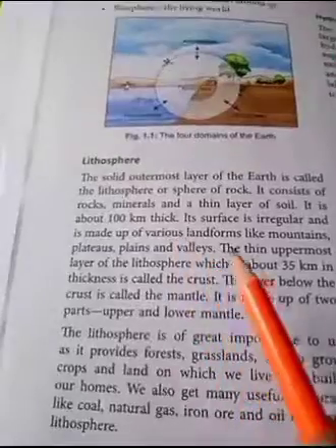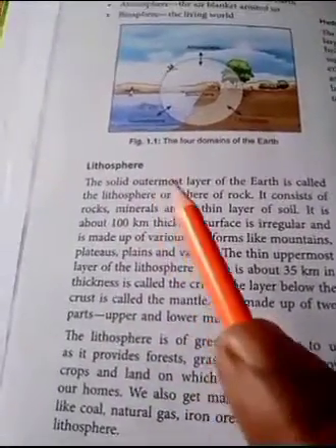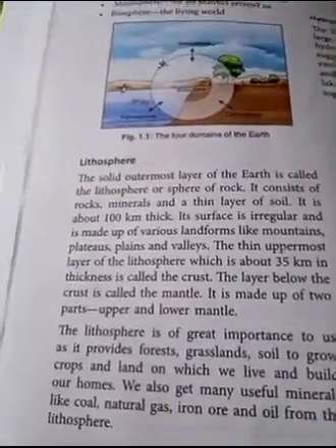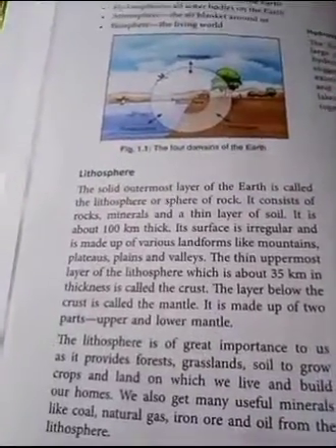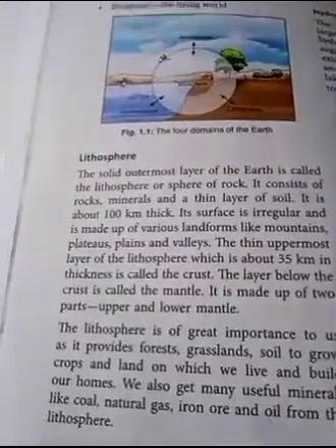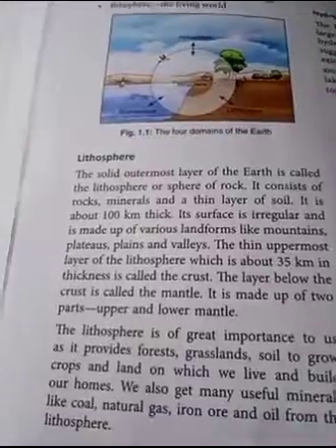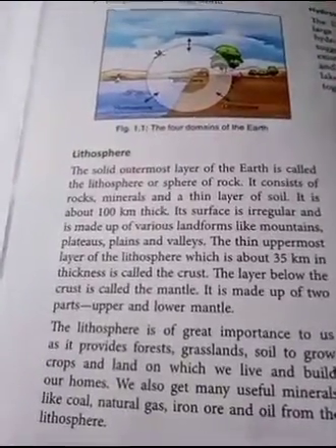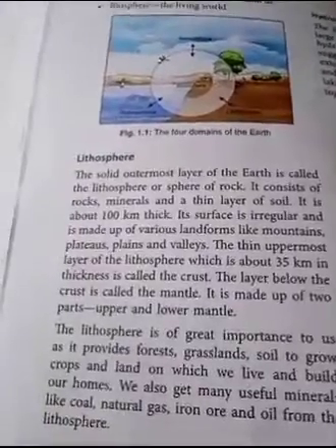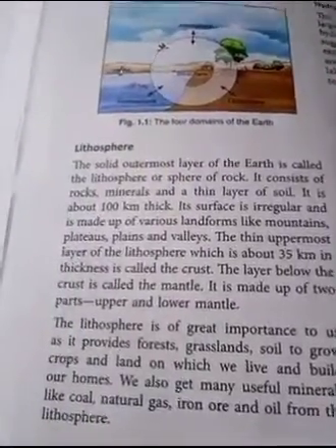Its surface is irregular and is made up of various landforms like mountains, plateaus, plains and valleys. Our earth crust is not in a regular shape everywhere. It is irregular, meaning somewhere we are looking at plateau regions, somewhere mountains, somewhere valleys. These landforms are different in different regions. So that's why I said the earth surface is in irregular shape, but that all is included in the lithosphere.